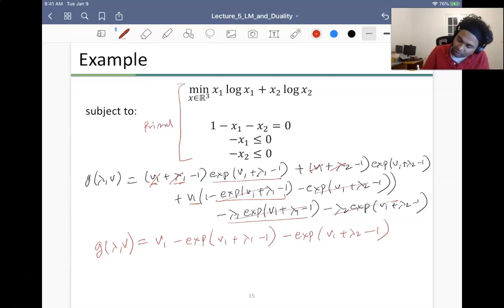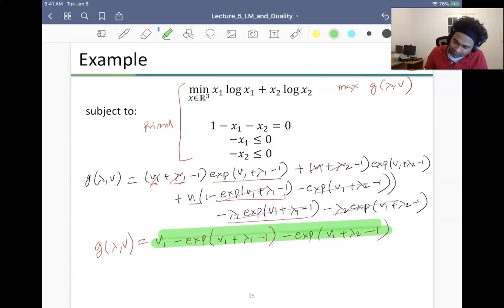And now my dual problem is where I maximize this g of lambda comma nu, where g of lambda comma nu is basically this expression. So this is exactly g of lambda comma nu, subject to lambda greater than or equal to 0.